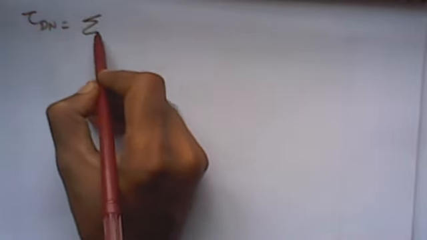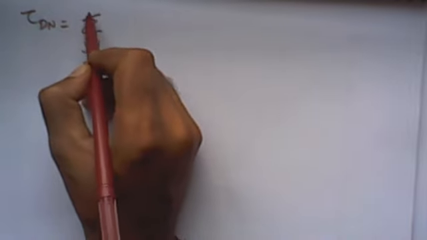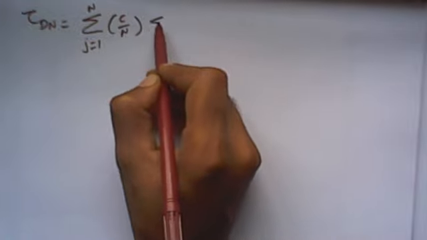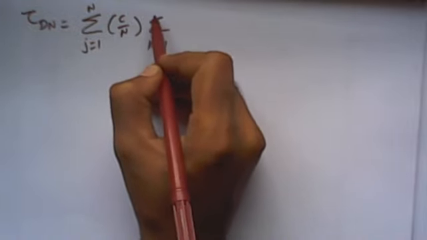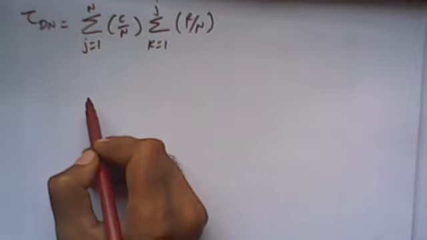So this tau dn is a summation of j equal to 1 to n, C of n, and summation of k equal to 1 to j, R of n divided by n, right?